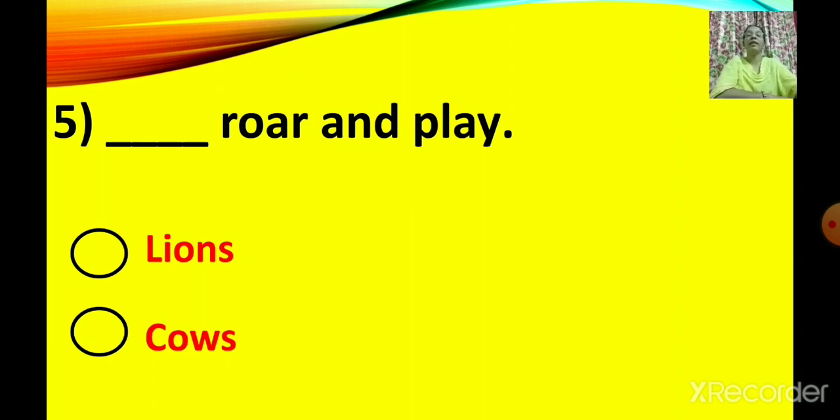Number 5. Dash, roar and play. Lions or cows? Options are lions and cows. So who roar and play? Lions roar and play or cows roar and play? Yes, lions. So click on lions. Lions roar and play. Okay.